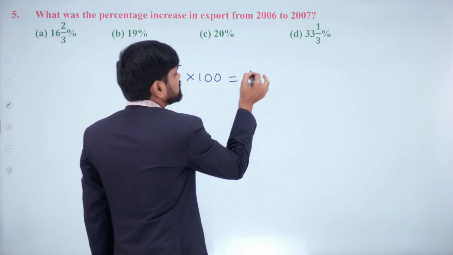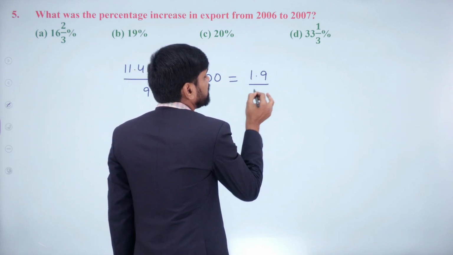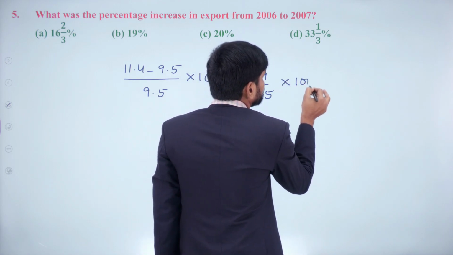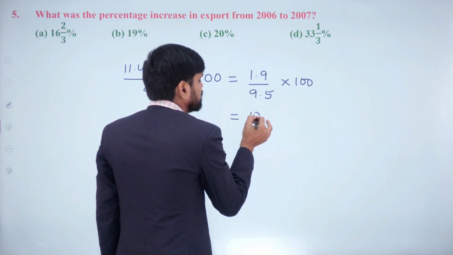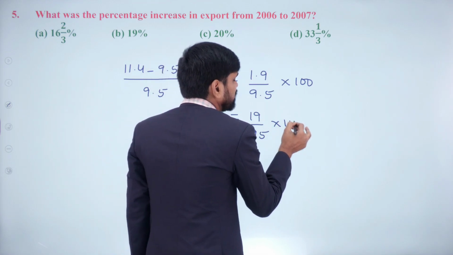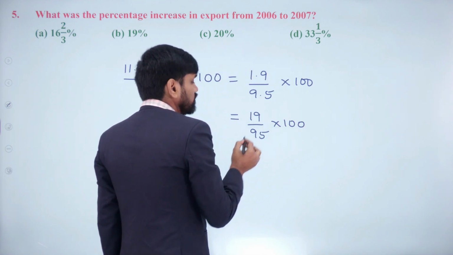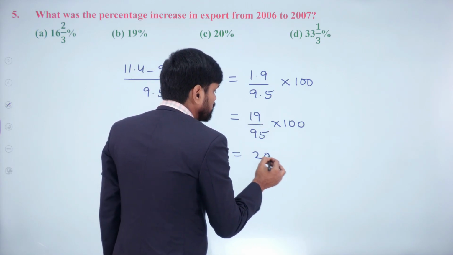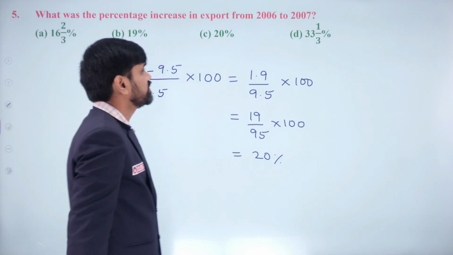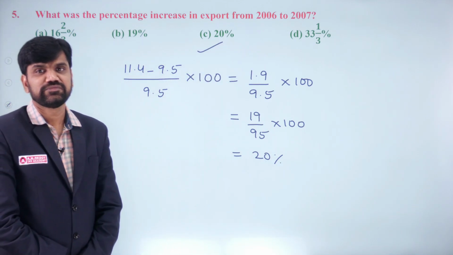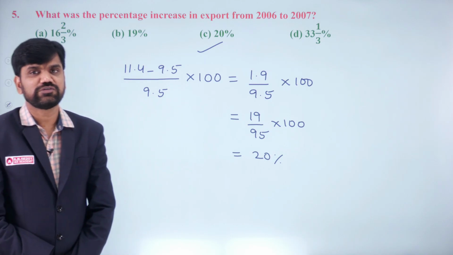That is 1.9 by 9.5 into 100, which is 19 by 95 into 100. 19 by 95 is nothing but 1/5. 1/5 of 100 is 20%. Hence your answer has to be option C. Right? Please make a note of it.